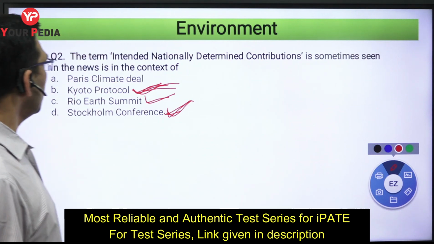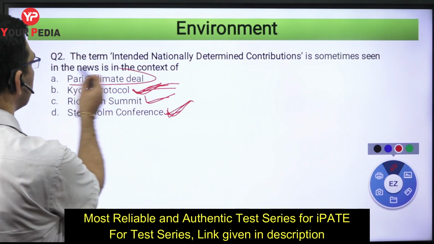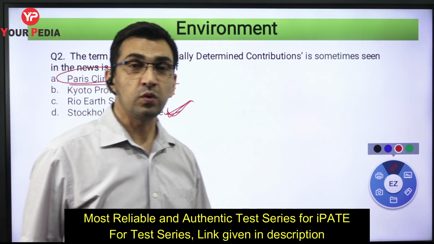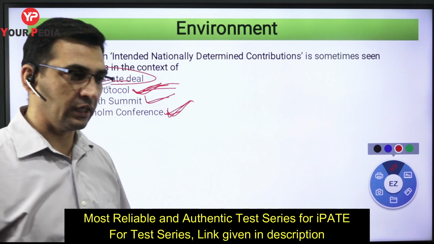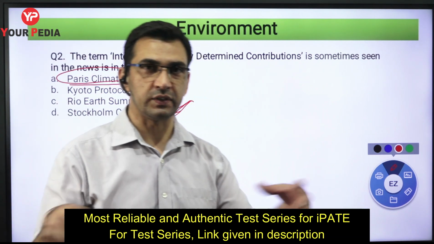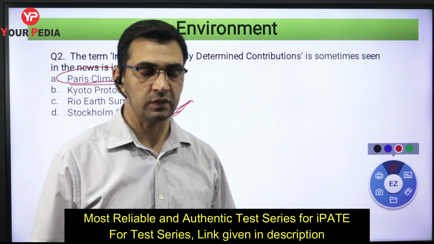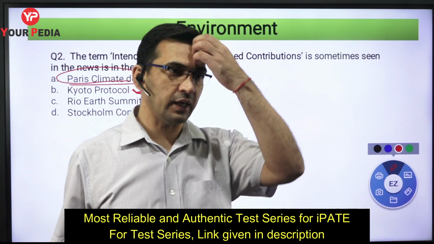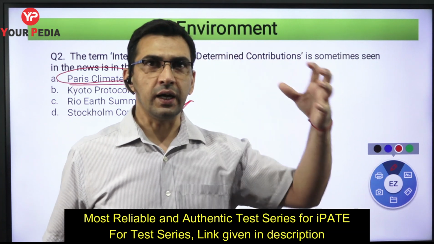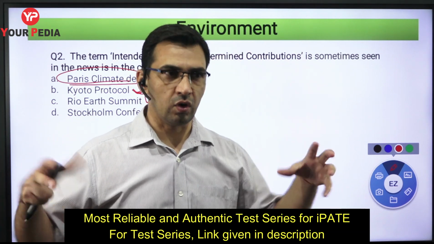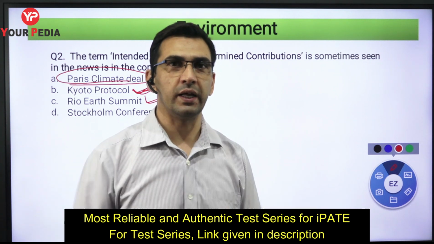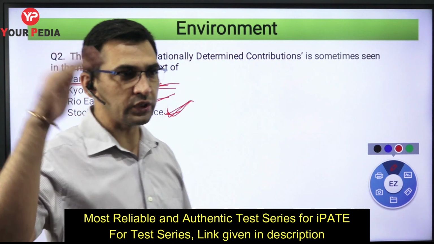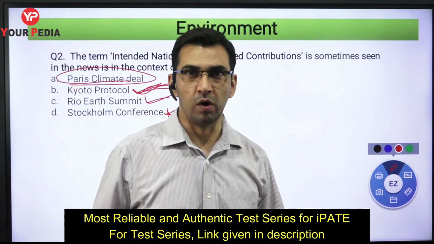Now after that, we are talking about the Paris Climate Deal, and I also talked about COP21. So in 2015, the Paris Climate Deal meet took place in Paris, and the COP 21st meet took place, and there it was decided that developing countries also came together with the developed countries, and all these countries decided that all of us together have to go forward and have to do something in order to reduce the increase in global warming, right?